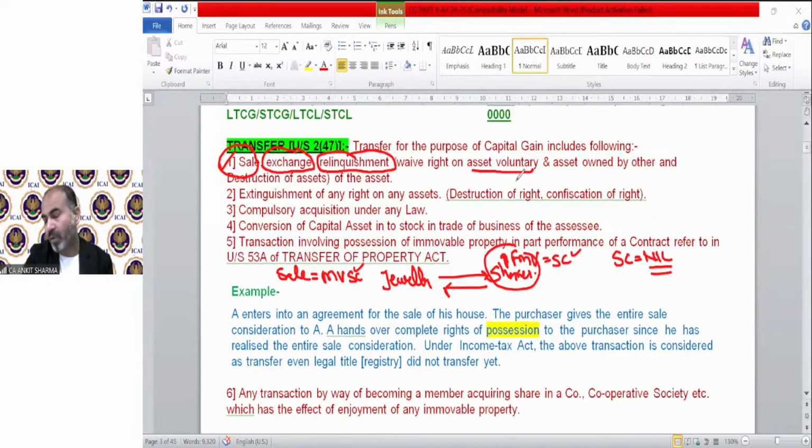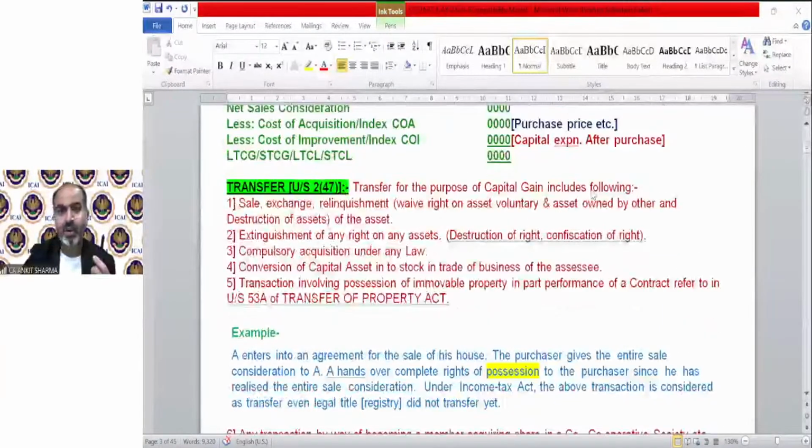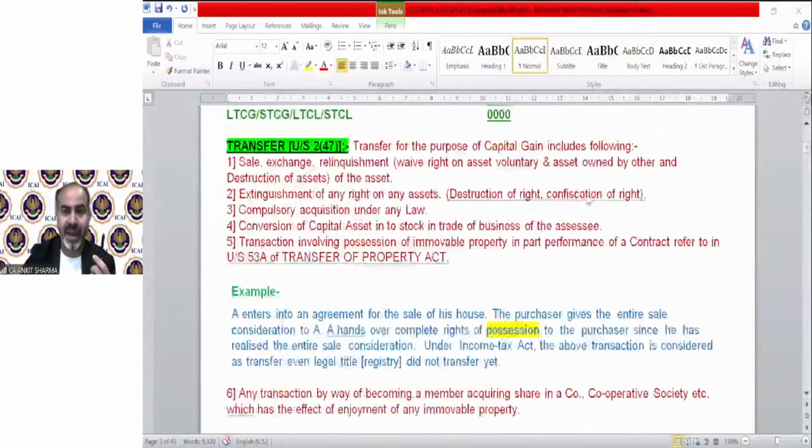They will all form part of relinquishment, and the asset is now owned by someone else. So that is my definition of relinquishment: you transfer your right to someone else, and now the asset is owned by some other person. But for the purpose of section 2(47), in a grammatical meaning, the meaning of relinquishment was only this: waive right